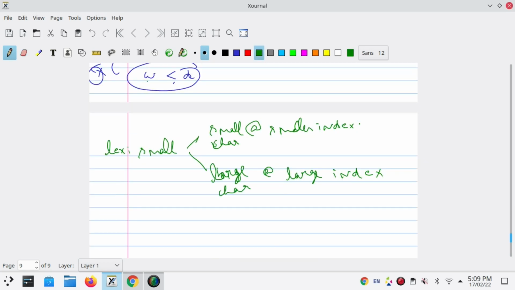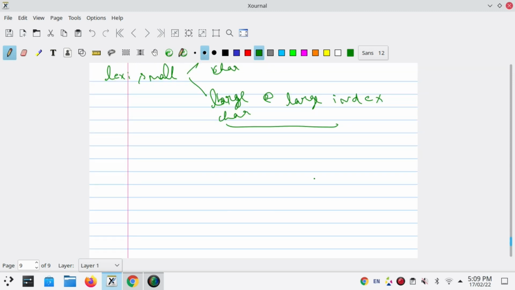So we will look at this side. This side means that a larger value will be inserted, so it is I equals to 0, 1, 2, 3, 4, 5, 6, and then 7.